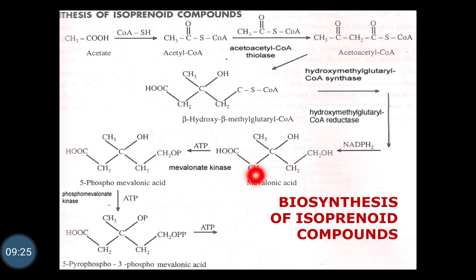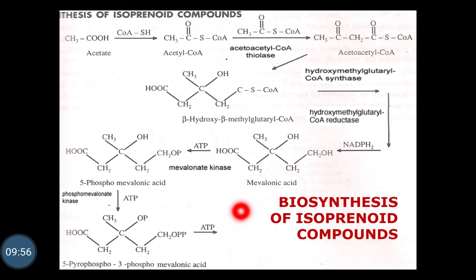Then from the mevalonic acid, the formation of 5-phosphomevalonic acid takes place, and the enzyme which catalyzes this reaction is mevalonate kinase. Here the ATP molecule is used, and 5-phosphomevalonic acid is formed from the mevalonic acid.